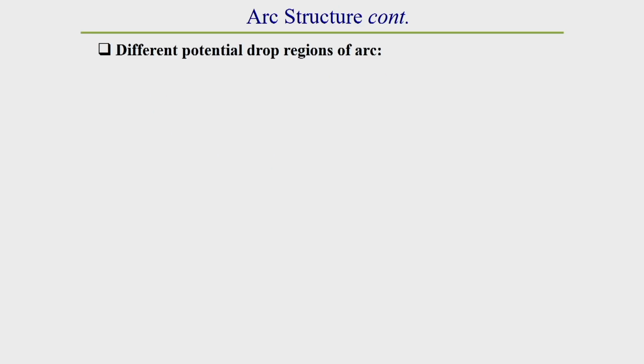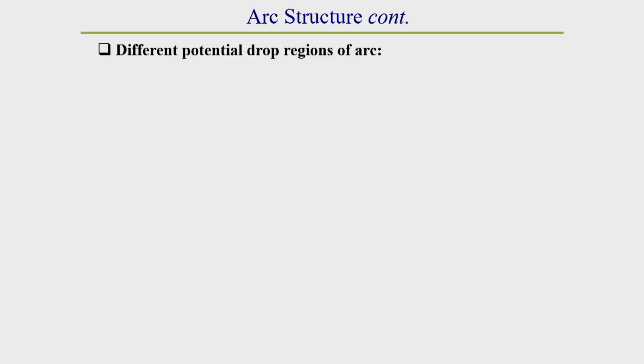In next we will see how the voltage drop occurs in different zones of an arc structure. So here we will see what the voltage drop regions are and what range of voltage drop we observe in the different zones. Between this gap, that means between cathode and anode, how much total voltage drop takes place, I will explain here.